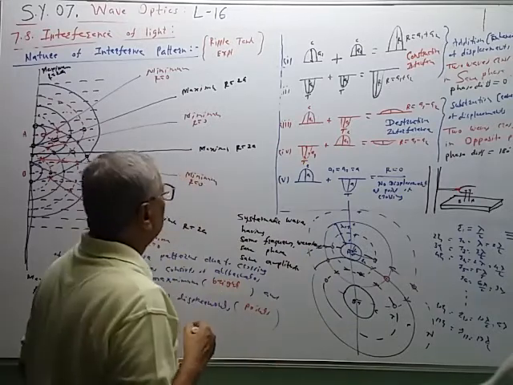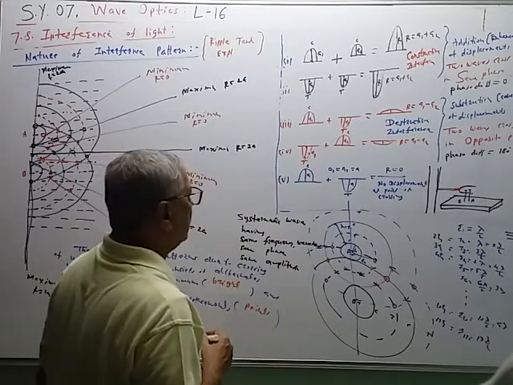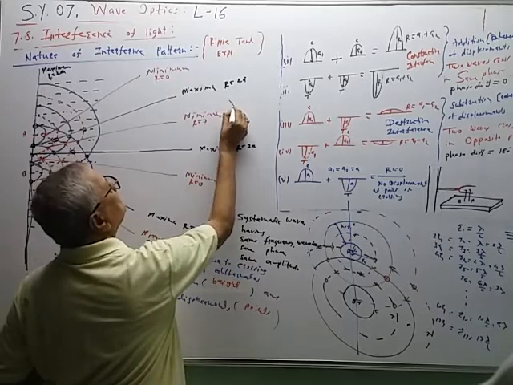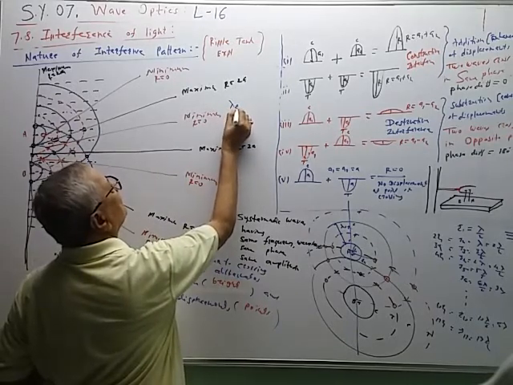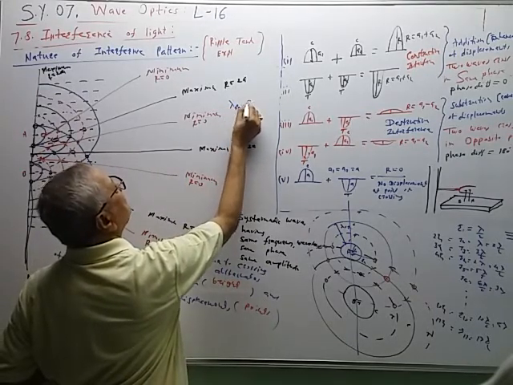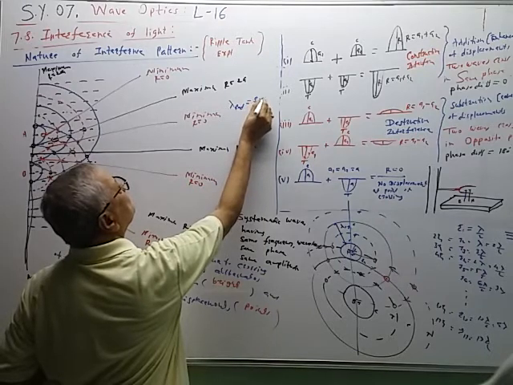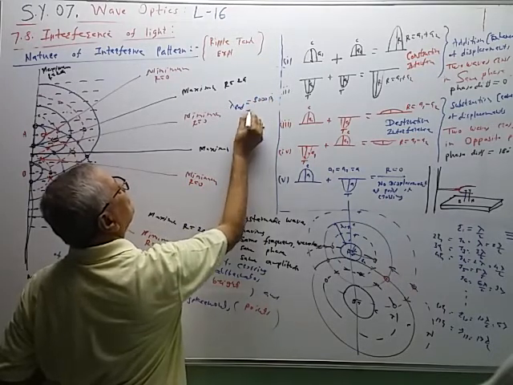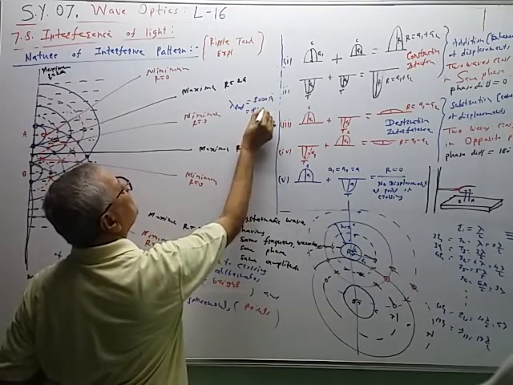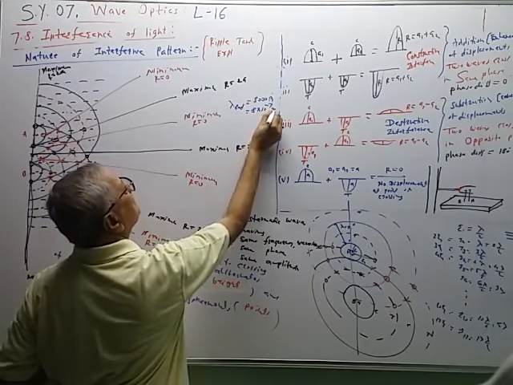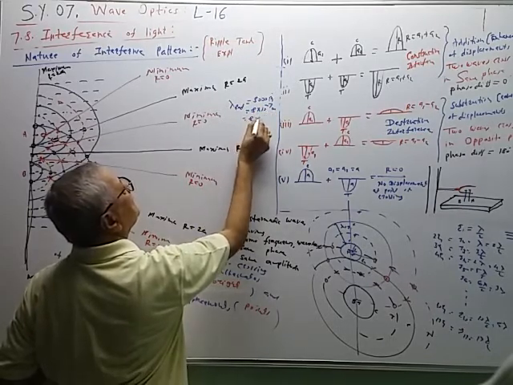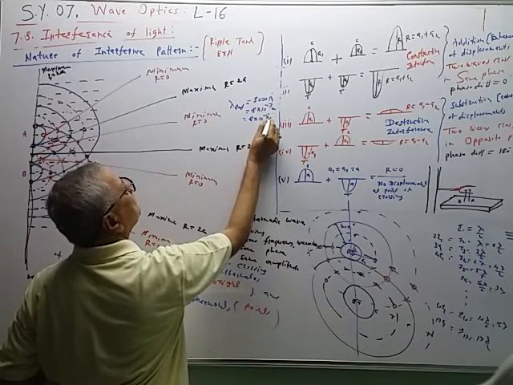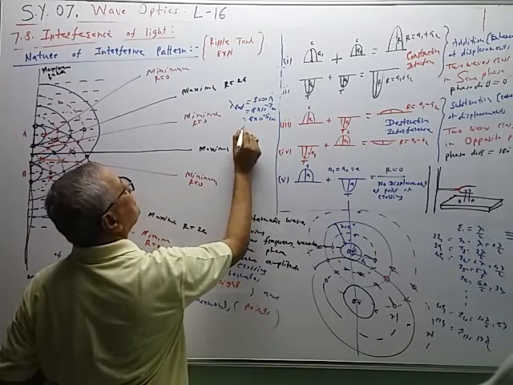Now we know the value of lambda. For light, the wavelength is maximum for red, and say it is taken as 8,000 angstrom. So 8,000 angstrom means 8 into 10 raised to minus 7 meter, or 8 into 10 raised to minus 5 centimeter.